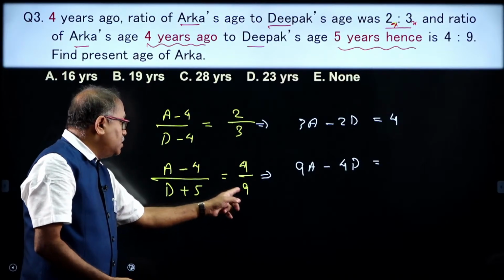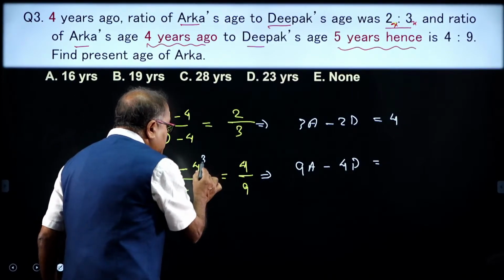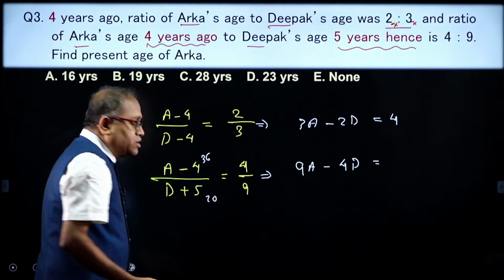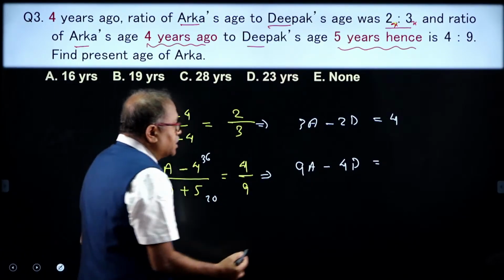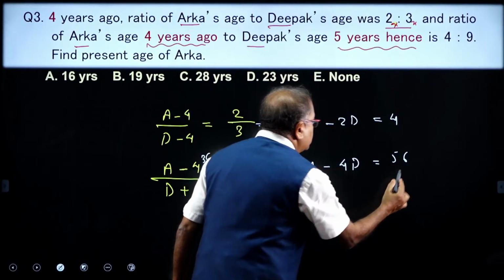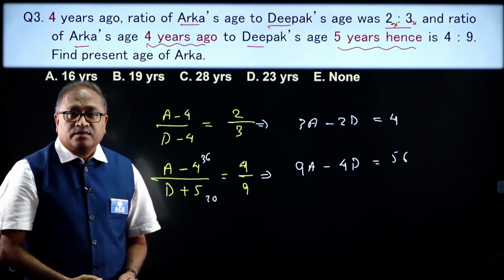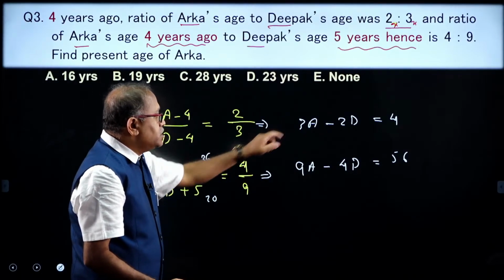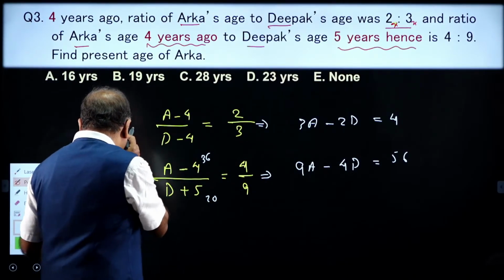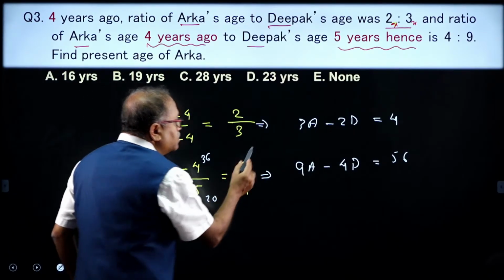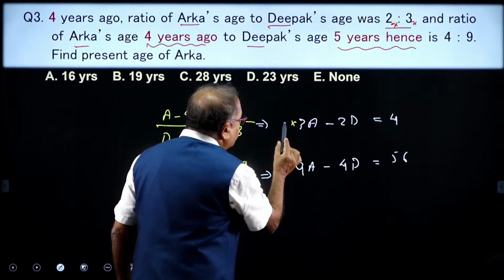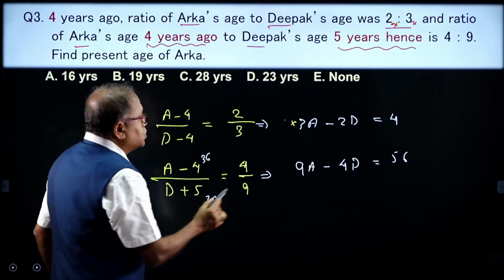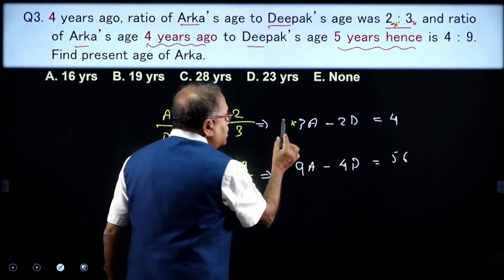That means 4 nines are 36 and 4 fives are 20, so it comes to 56. Do you know when to step into this equation method? Now I will equate these two. Whose age do I need? I need the present age of A. So let us eliminate D.